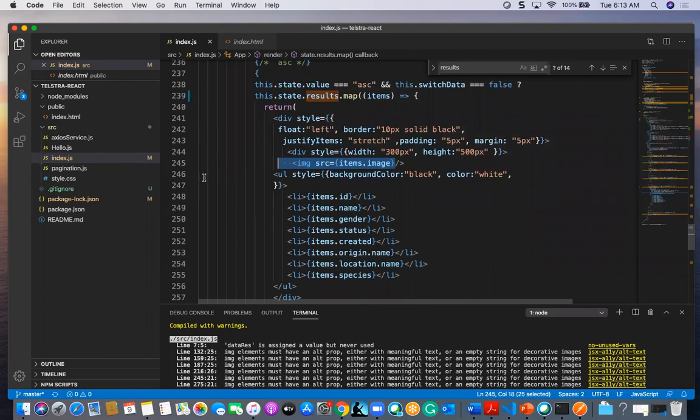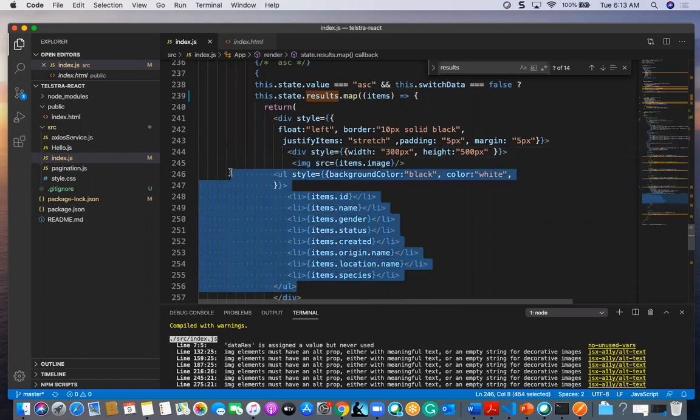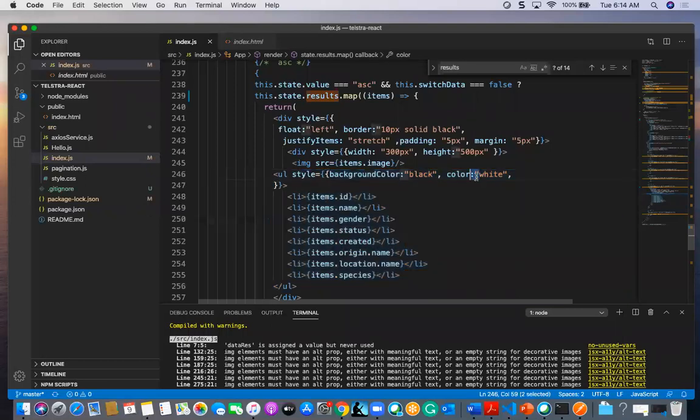I have taken one unordered list within the div. Within this div, I have taken one more unordered list. In this unordered list, I have taken background color as black, color white means font color is white, and I have given all these: items dot ID, name, gender, status, and also origin dot name, location dot name and species.